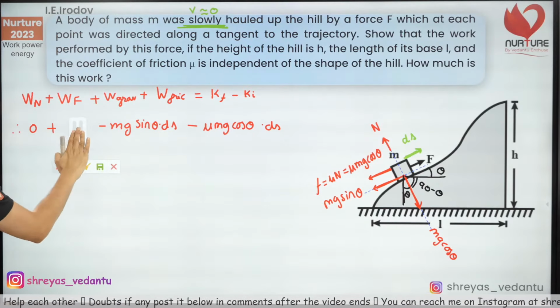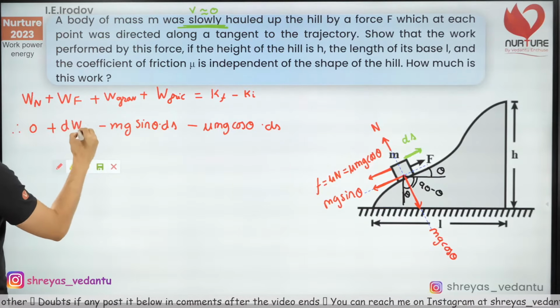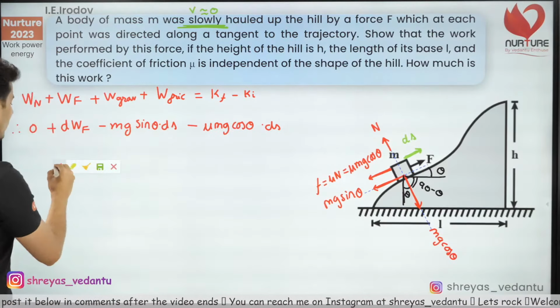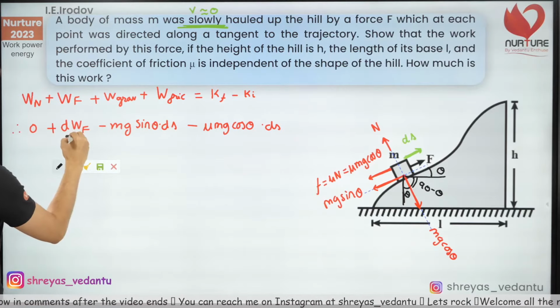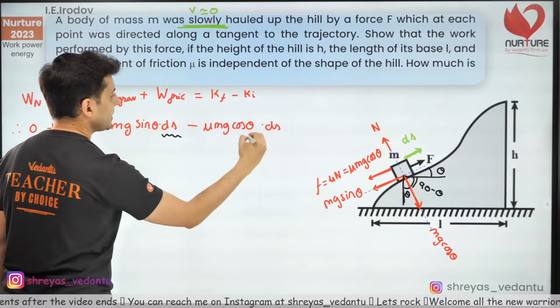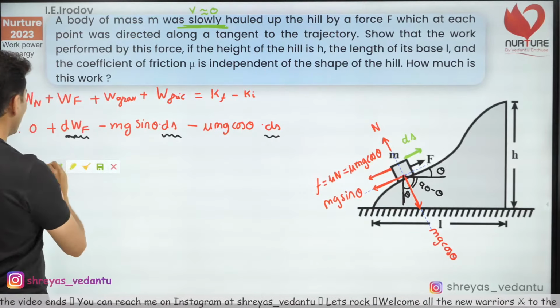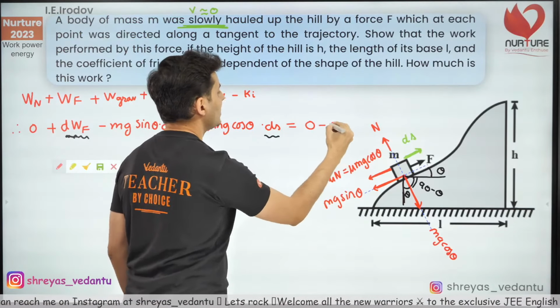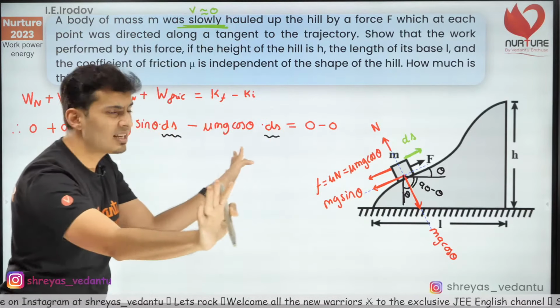Let's just call this the small work dW done by that force, because the displacements are also small. This is very important. Why am I using this dW? Because the displacements are very small. Now final and initial kinetic energy are 0, because velocity is negligible.